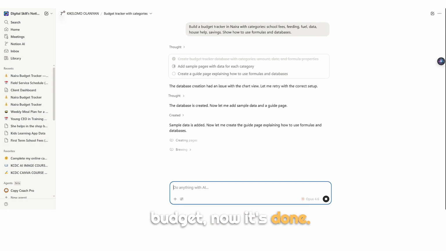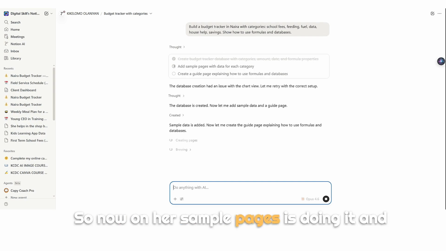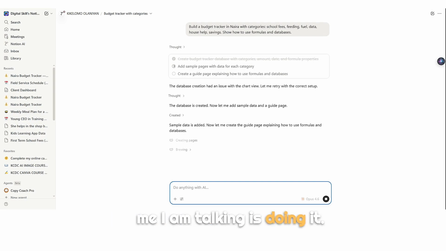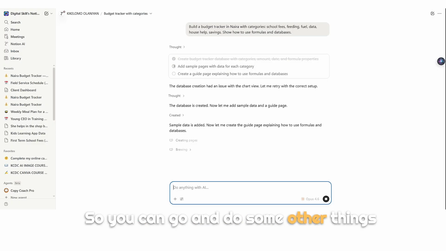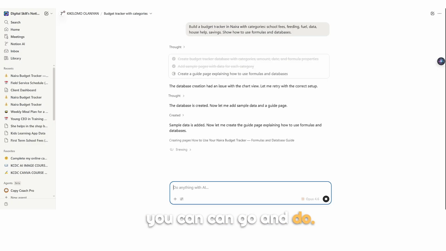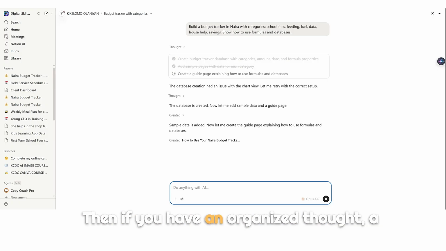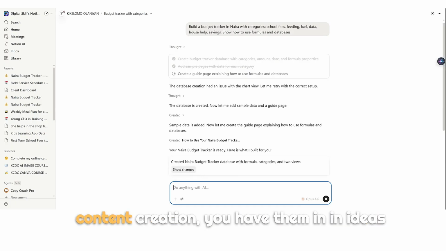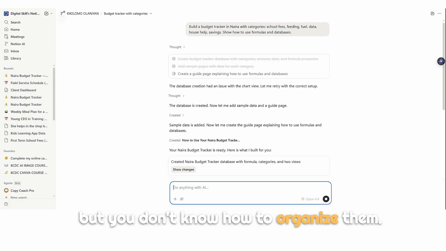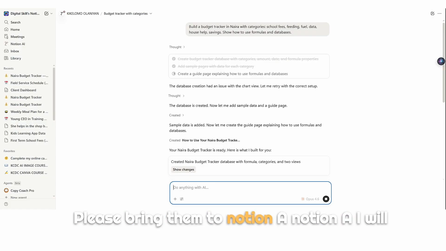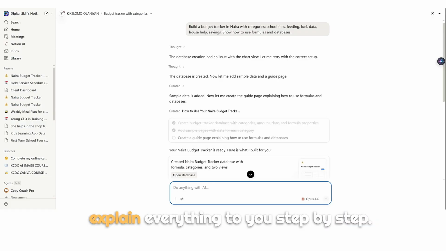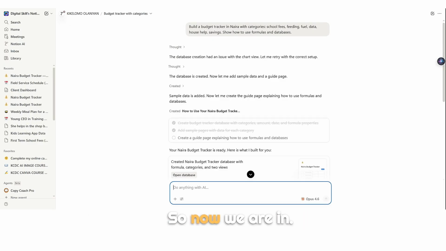Rate budget, that one is done. So now on her sample pages, it's doing it, and I am talking, it's doing it. So you can go and do some other things. If you have thoughts that are not organized, maybe your content creation ideas, but you don't know how to organize them, please bring them to Notion AI. Notion AI will explain everything to you step by step. So now we are in.